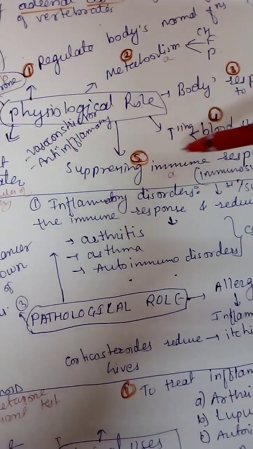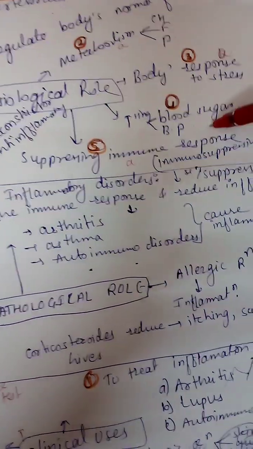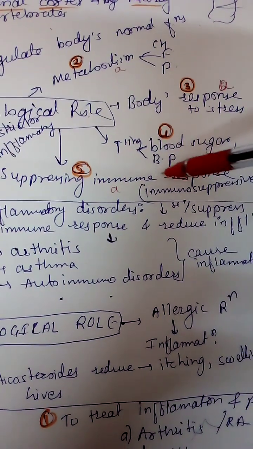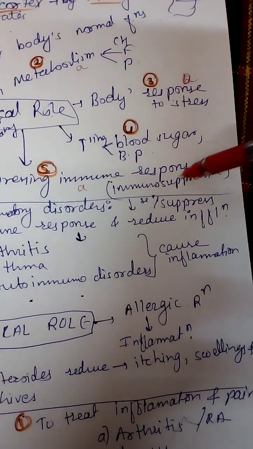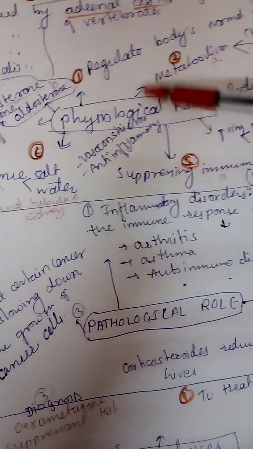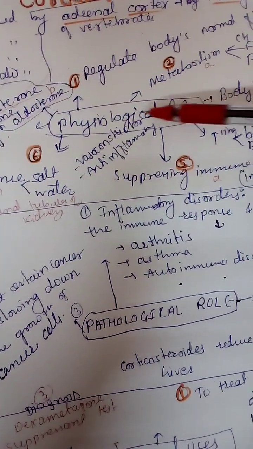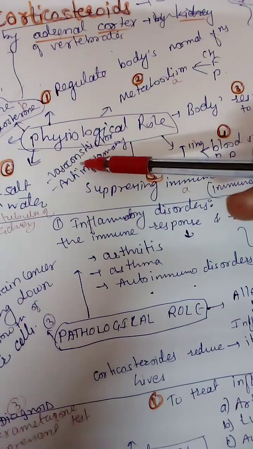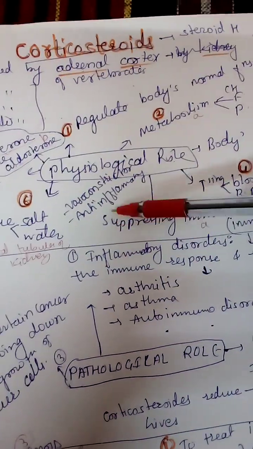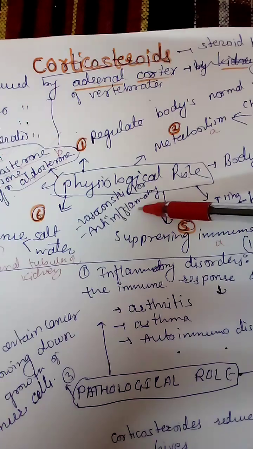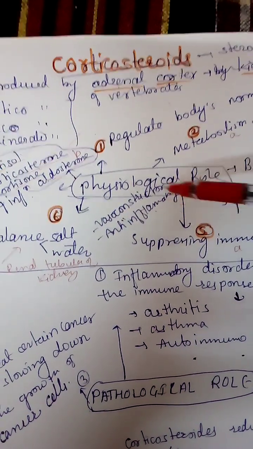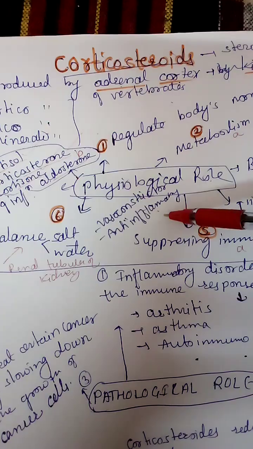Corticosteroids can suppress the immune response, meaning whatever our body's protecting mechanisms are there, they can act as an immunosuppressive agent. Next, they act as a vasoconstrictor, meaning constriction of the vessels, and as an anti-inflammatory agent in many diseases such as arthritis, rheumatoid arthritis-like diseases, or many other diseases where pain is increased.